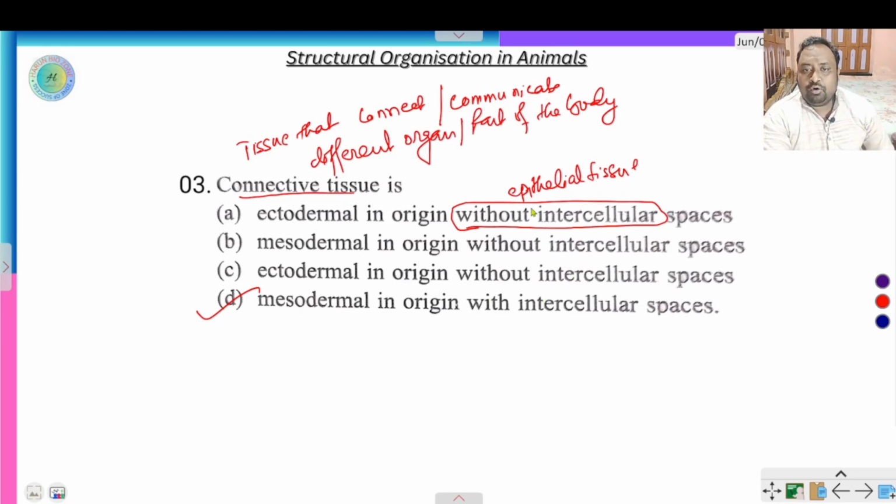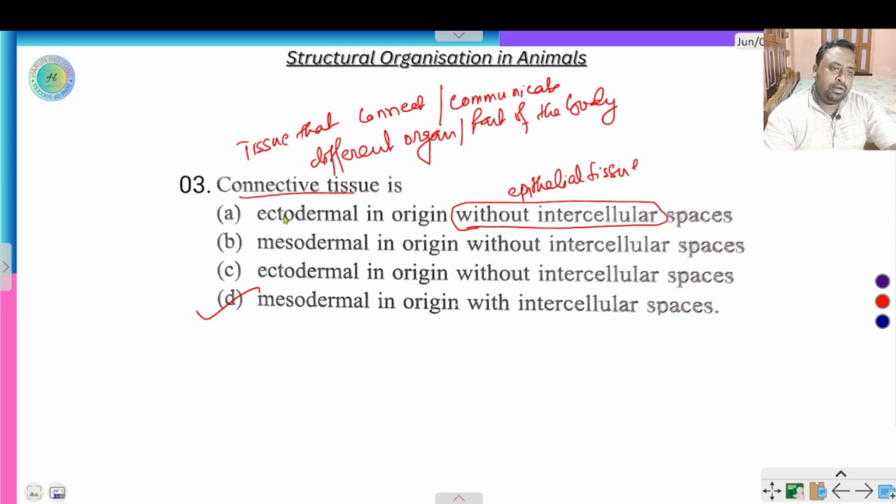Always remember, only in the case of epithelial tissue there is no intercellular space or only slight intercellular space, but other tissues in our body have intercellular space.